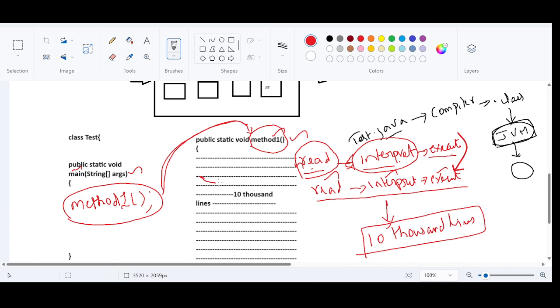JVM will be happy to execute all these instructions 10,000 times, and each and every time read, interpret, execute. Interpret is nothing but converting the code into the machine code, I mean zeros and ones.